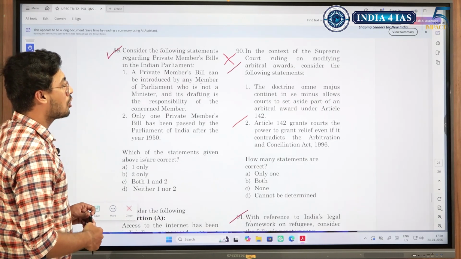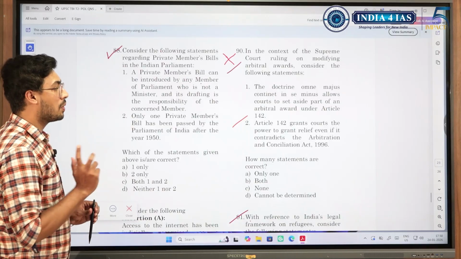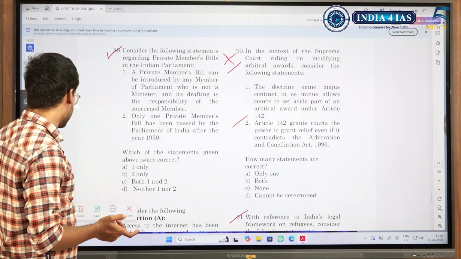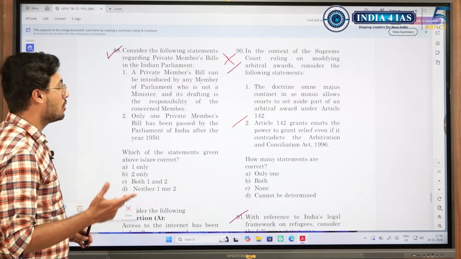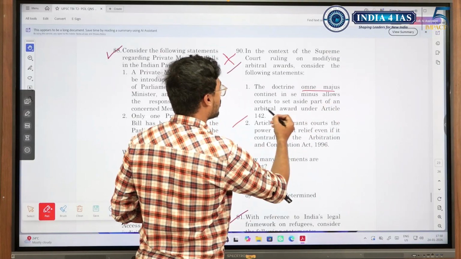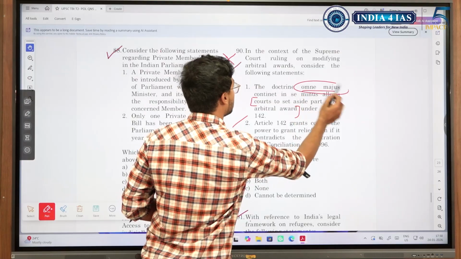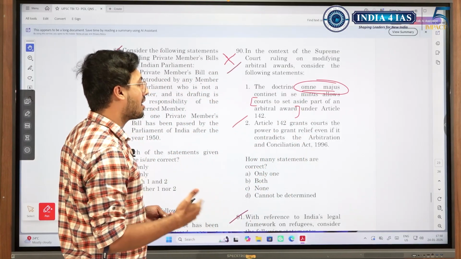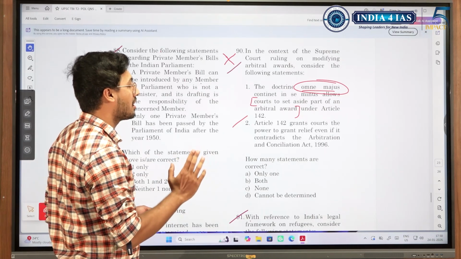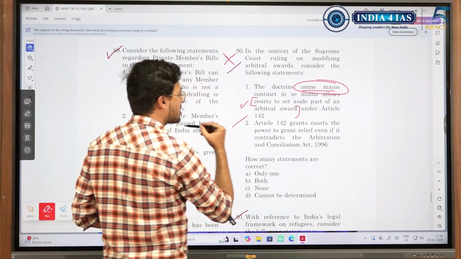Okay, in the context of the Supreme Court ruling, suppose you do not know about this Supreme Court ruling or the power of the Supreme Court under Article 142, this was a question that was meant to be skipped. But if you had a little idea about Article 142, then see what we could have done. The doctrine of omnia major continet minus allows courts to set aside part of an arbitral award. Suppose we do not know what this is, but we know that under Article 142, courts can set aside part of an arbitral award. So even if we did not know this, we knew Article 142 is something related to this, then we could have accepted this as correct.